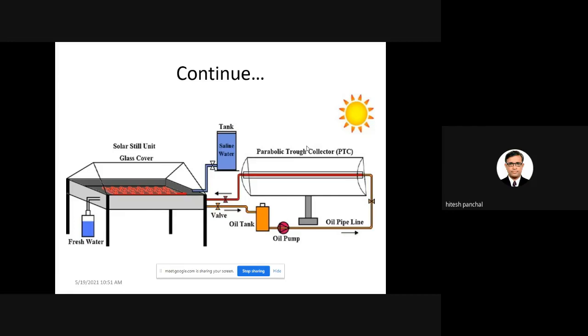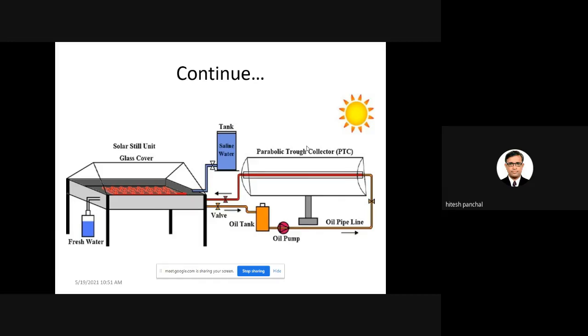Therminol is also a heat transfer fluid that you can use, and at present one of my students is working on such a design, in which he has already designed the parabolic trough collector and also the solar still with the heat exchanger. For the heat exchanger design, you can also use HTRI software, from which you can design the heat exchanger pitch and other things. Then the oil pump that you can use, and how much capacity you require, that means you can design the whole system.